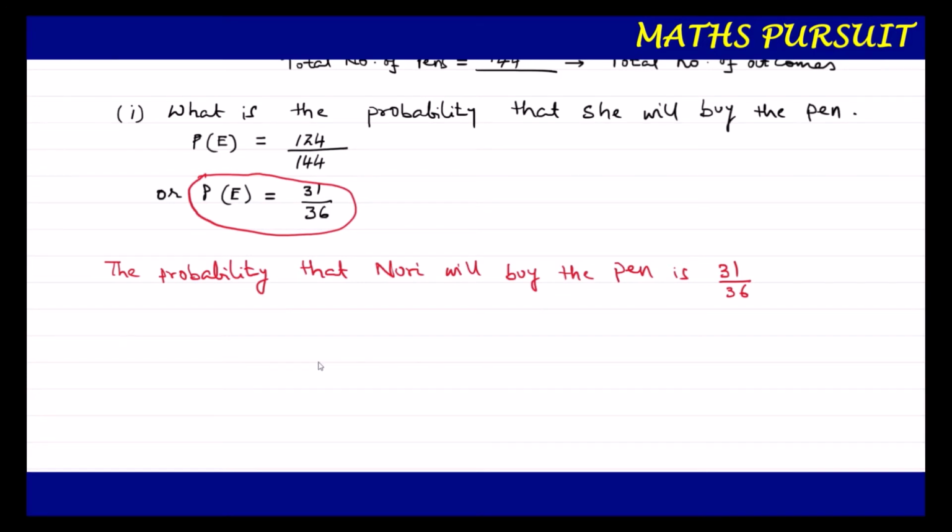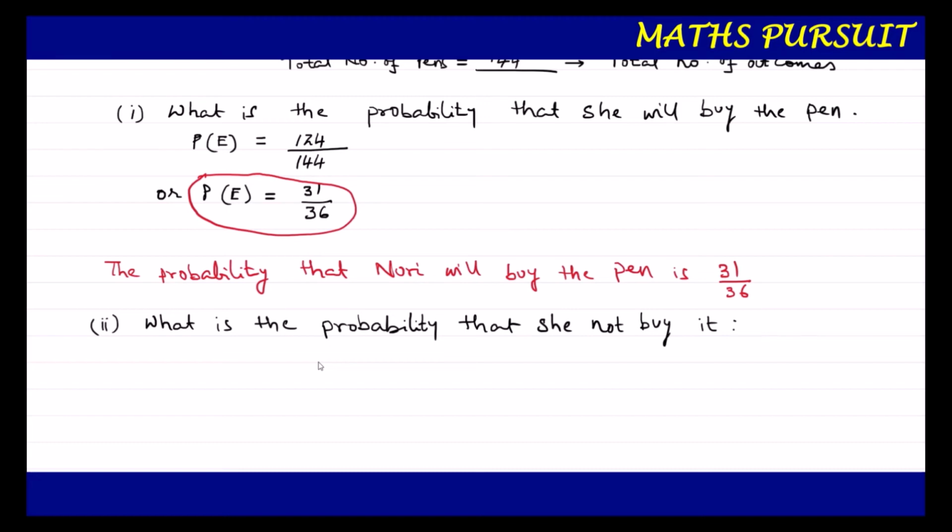The second part of the question is saying us what is the probability that C will not buy the pen. This is the second part of the question, guys. So the second part of the question is saying us what is the probability that C will not buy it.